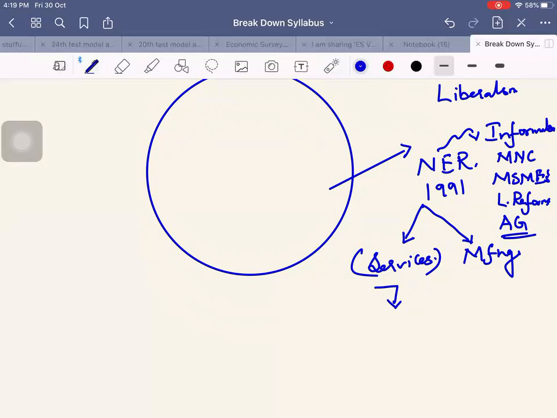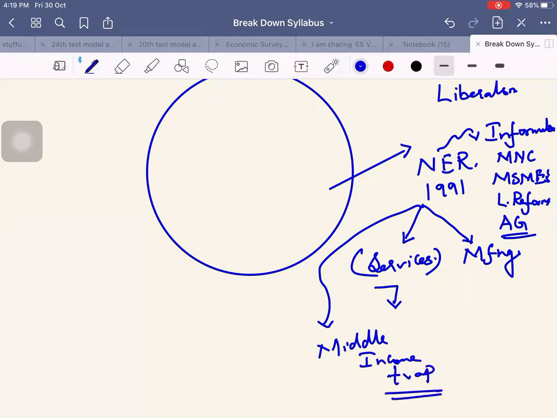Labor intensive manufacturing, we failed. Exports as a percentage of GDP with respect to manufacturing, we could not achieve. So these are the areas where you can link up employment. Then link to the middle income trap: why are we still trapped in the middle income, etc.? Even after LPG, the economic growth model we followed was a consumption-led growth model. And a consumption-led growth model will not pull us out of the middle income trap. You're trapped there itself. So all these are the linkages.